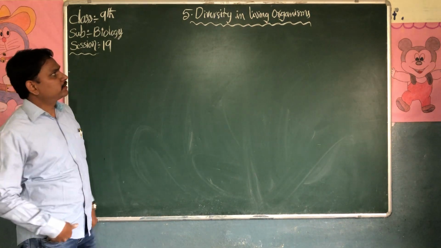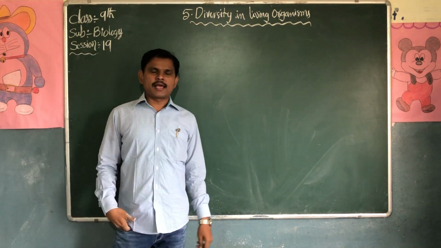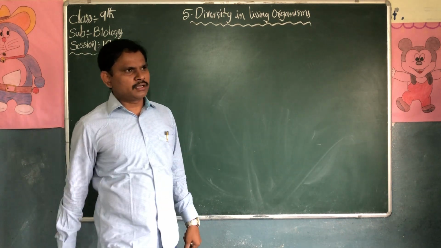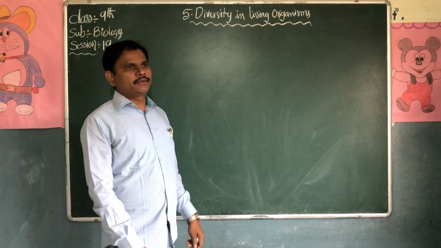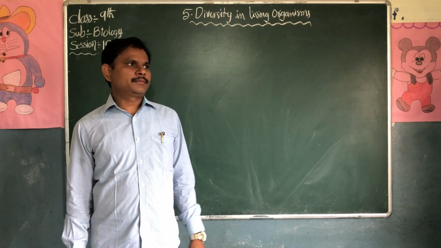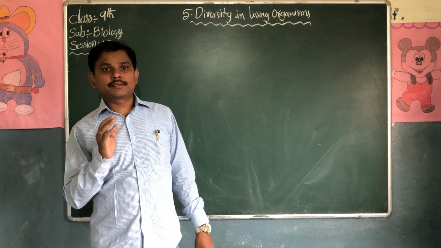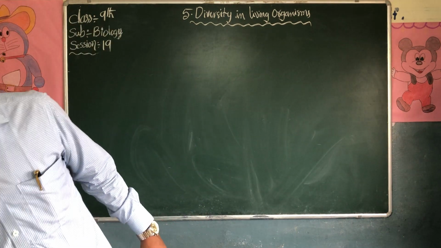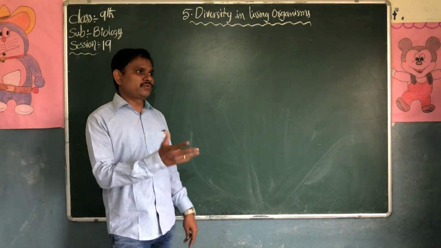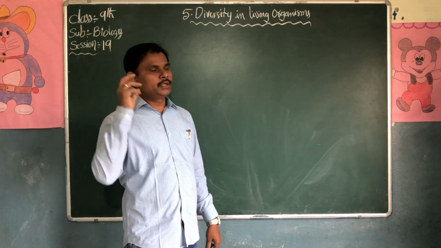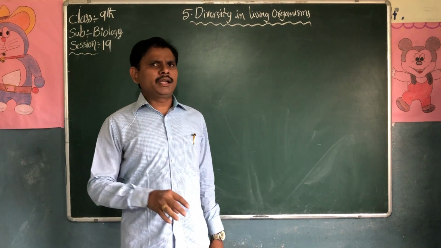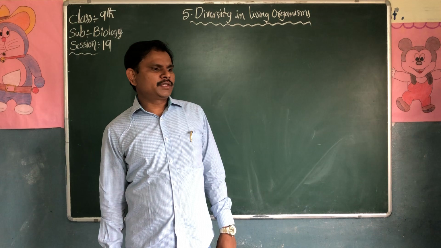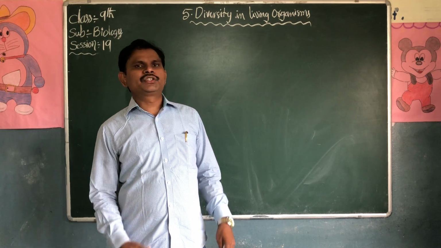Hi students, we are discussing the diversity in living organisms, that is classification. In the last class, we discussed the different types of animals and different types of plants. If you take the same class, you can see there are different types of characters: height, weight, color, eye, nose, ears, thumb impressions, similarities and dissimilarities. We also discussed the classification done by biologists till date.